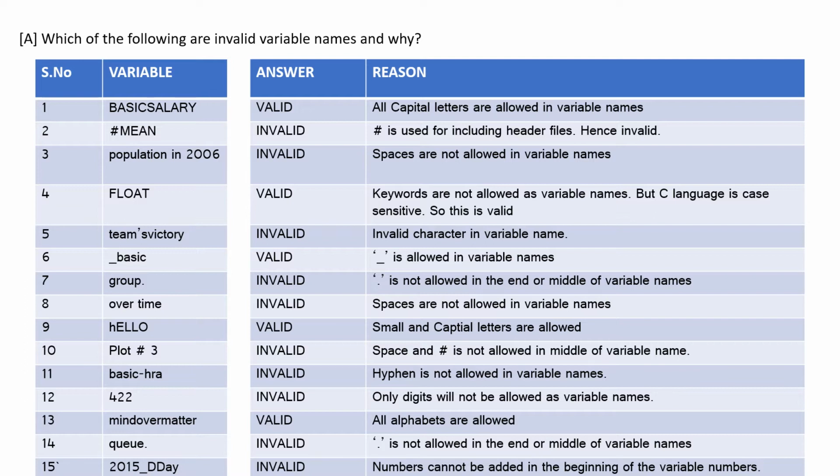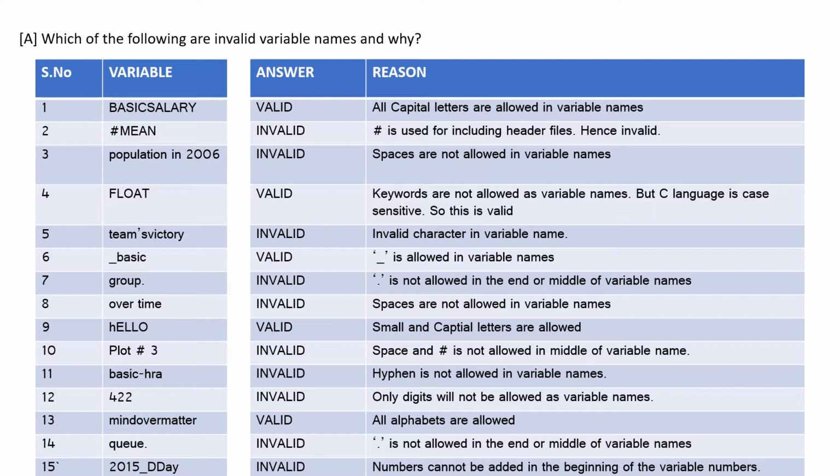Group. is invalid because dot is not allowed. Over time with a space is invalid because space is not allowed. Hello is valid because both small and capital letters are allowed in variable names. Plot #3 is invalid because both space and hash are not allowed.